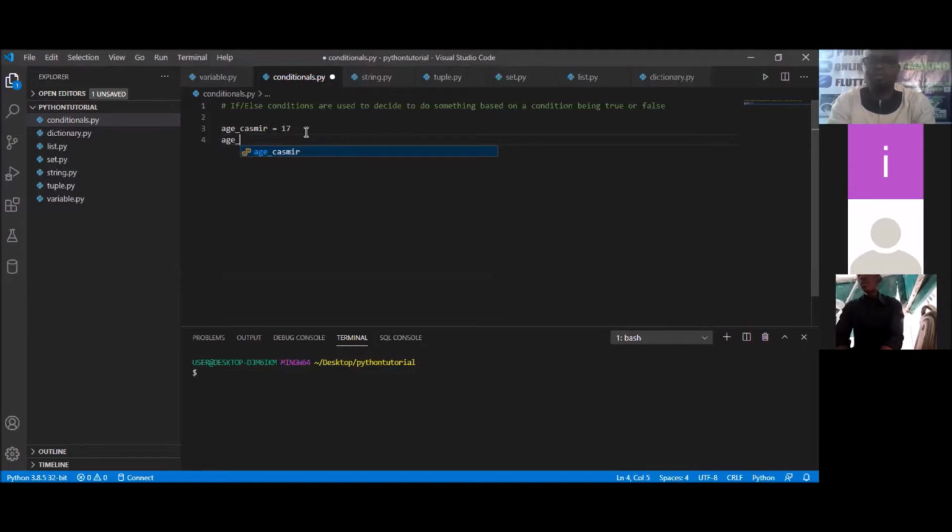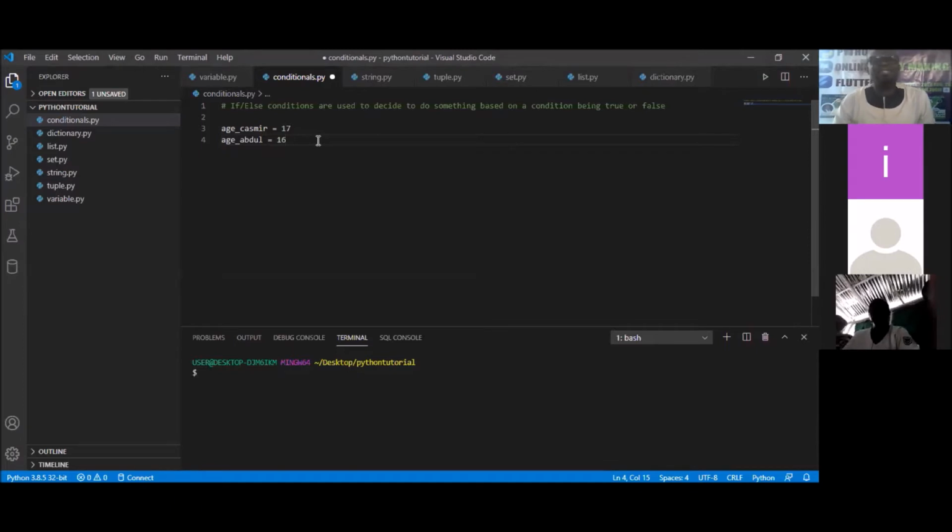Abdulmumin, what do I abbreviate your name to? Abdul, can I? Okay, Abdul. And I'm going to say equal to, you say your age is what? 16. So we have very, very young students here. So we have the age of Abdul and Kashmir. You can see my variable names. I can use underscore with them, and they are starting in letters. Variable names can start in letters and underscores. And what kind of variables are we having here? Who can tell me?